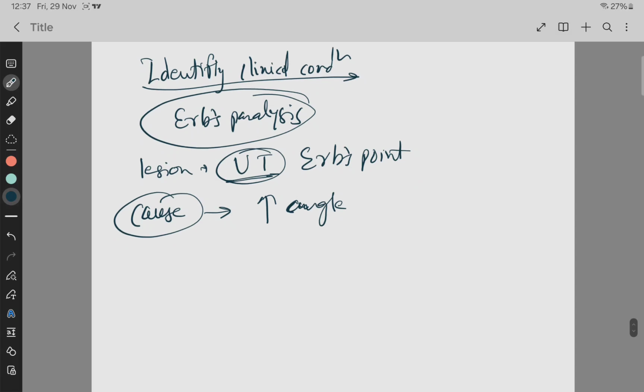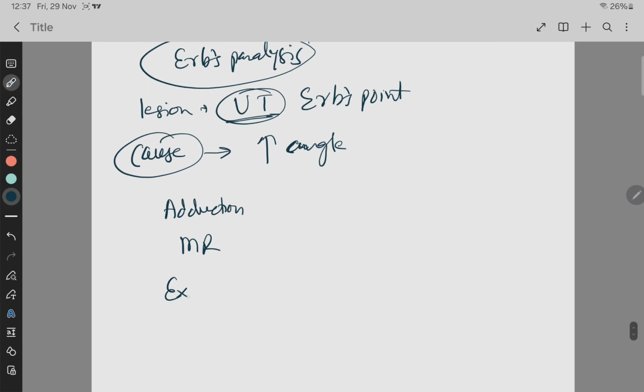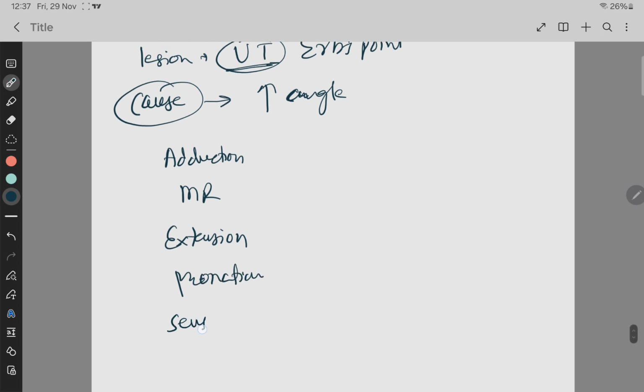Okay, then the next question, what is the anatomical basis of the deformity? So the deformity क्या थी? One is the adduction, क्या था? Adduction, then medial rotation of the arm, then extension of the forearm, pronation of the forearm, and the sensory loss over the lateral aspect of the arm.